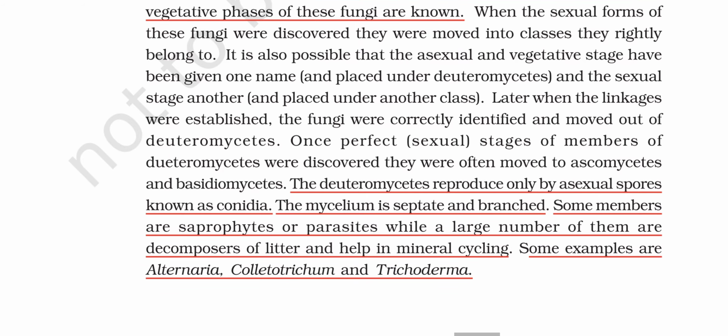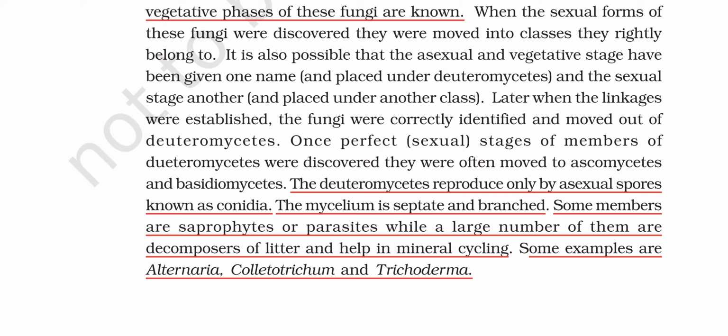Okay, then Dendromycetes reproduce only by asexual spores known as conidia, as in the case of Penicillium. The mycelium is septate and branched.